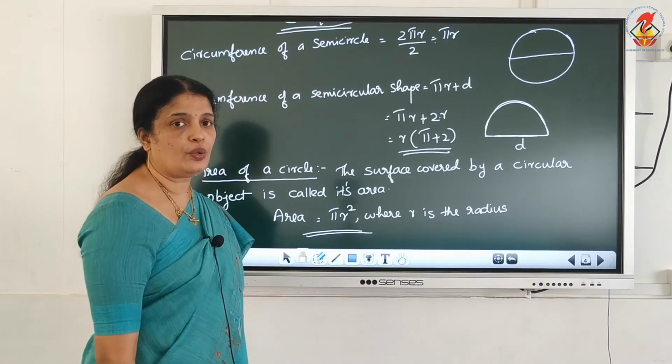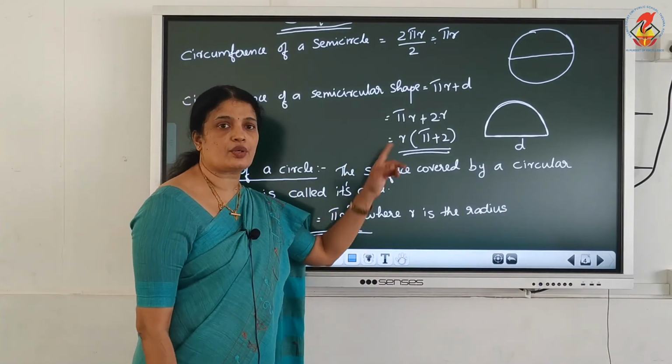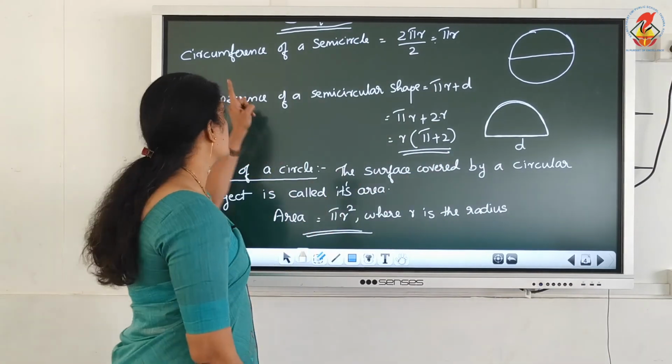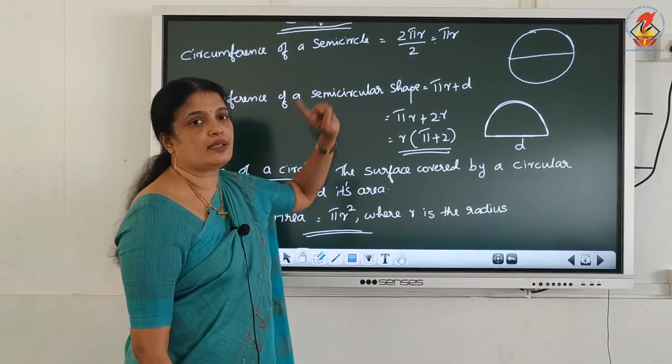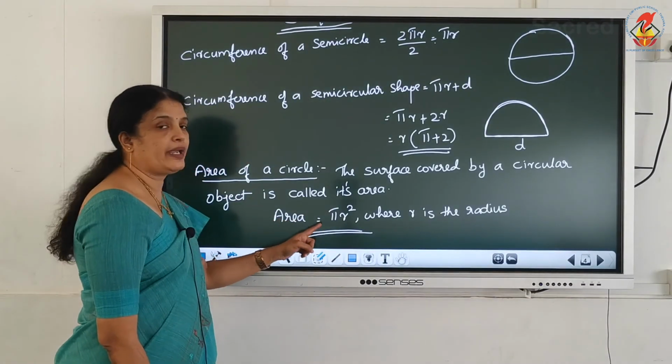Circumference is equal to what? 2 pi r. Next, circumference of a semicircular shape is equal to what? r into pi plus 2. What is the circumference of a semicircle? Pi r. Next, area of a circle? Pi r square.